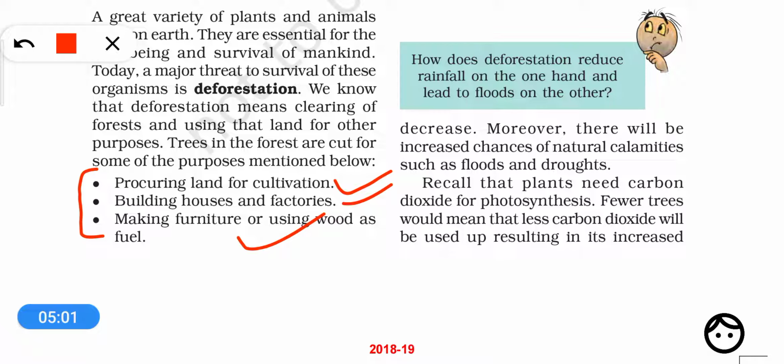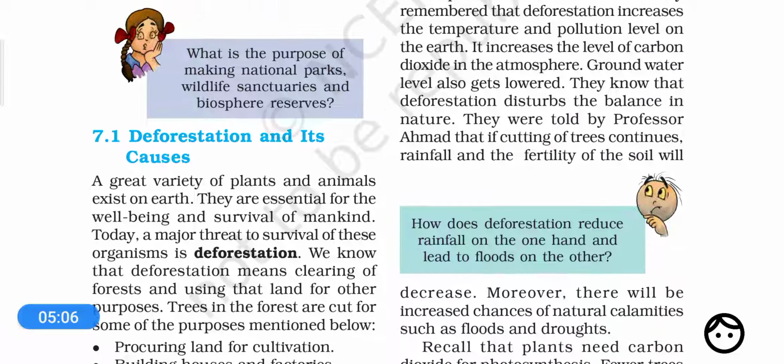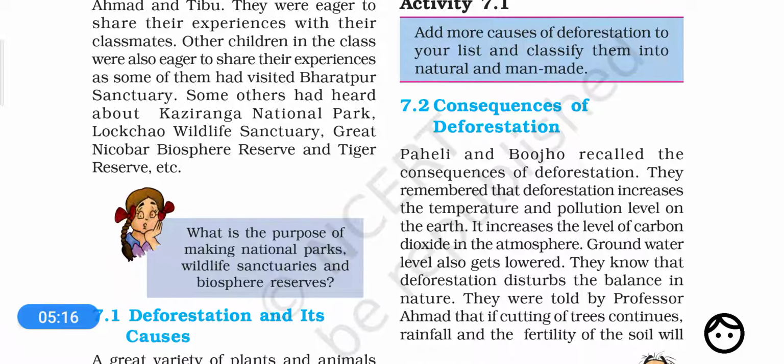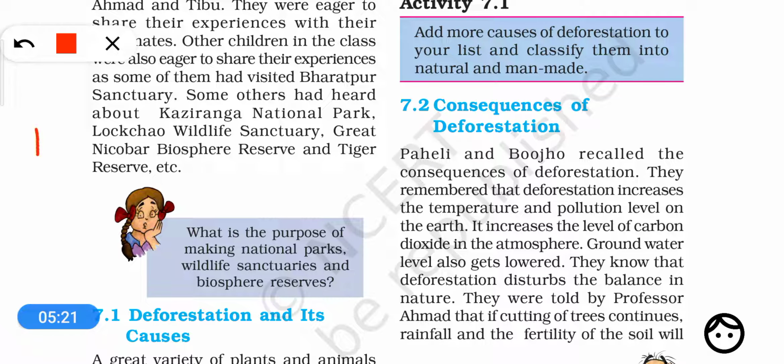We do deforestation. Now, as we do deforestation, what is important is the consequences of deforestation. The consequences of deforestation can be summarized in such a manner that first of all we cut the trees. When we cut the trees, there is a lesser number of plants or trees available to remove carbon dioxide, and because of this there is global warming.